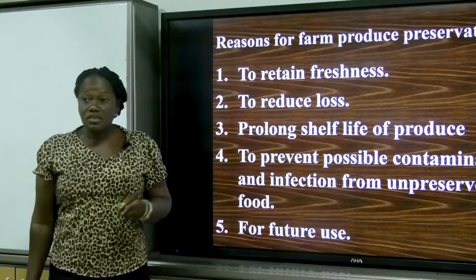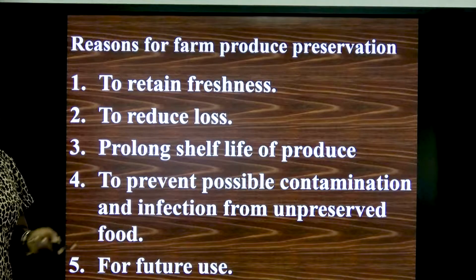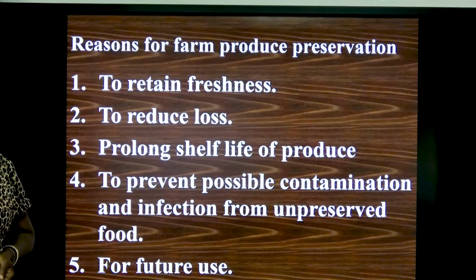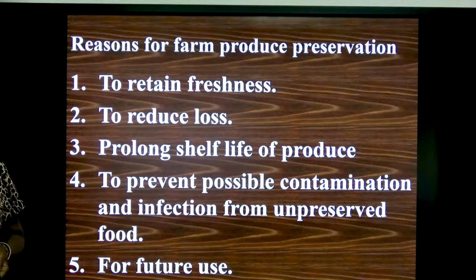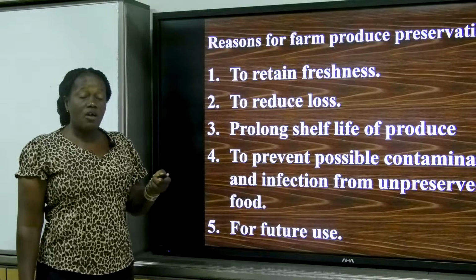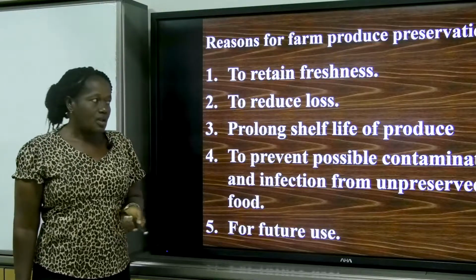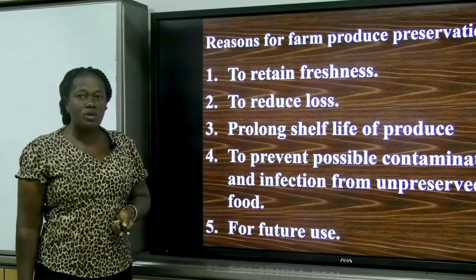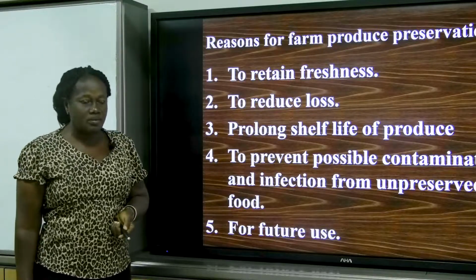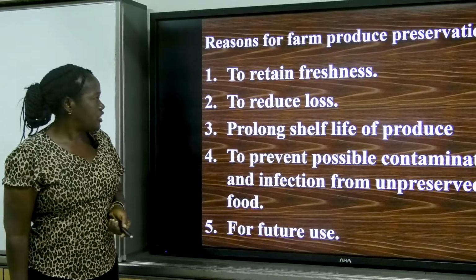Now, the first reason for farm produce preservation is to retain freshness. To retain what? Freshness. Like now, especially the fruit crops, like the mango, the oranges, the pawpaw, they are all fruit crops. If you harvest them and you did not preserve them very well, the freshness will not be there and you will not be able to enjoy it when you are eating it.